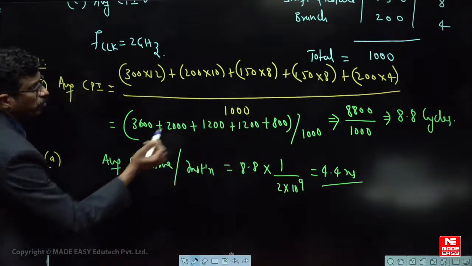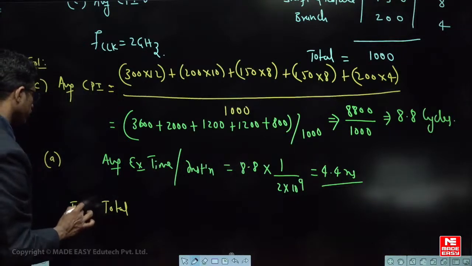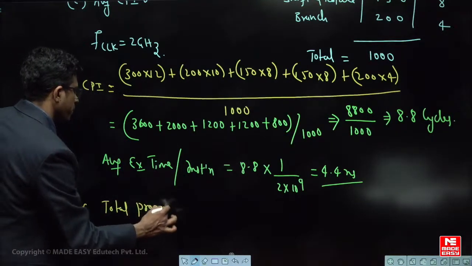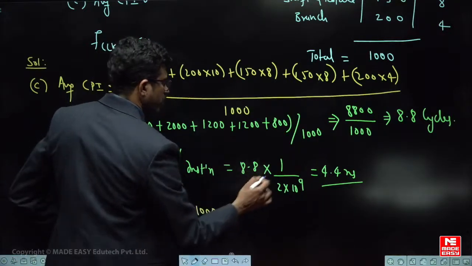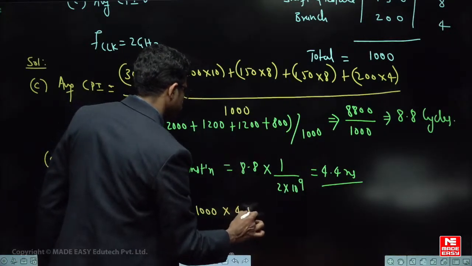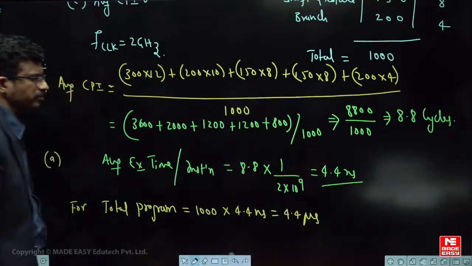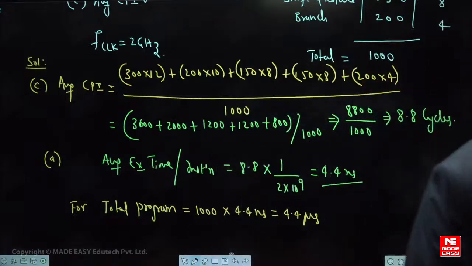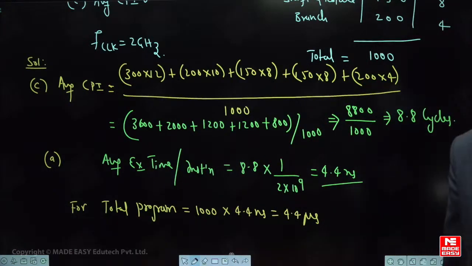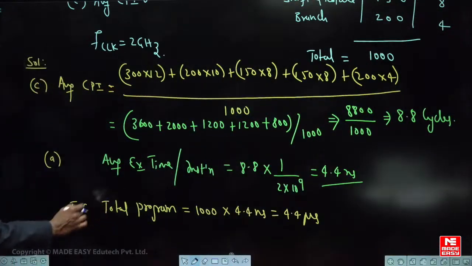So for total program, how many are there in total? 1000 instructions. So for total program, how much is it? 1000 into what is the time per one instruction? 4.4 nanoseconds. So that is simply 4.4 microseconds. Is it understood? Yeah. I think the data is correct, no, everyone? Yeah, correct, 8.8. So what is the answer now? 4.4 microseconds is total execution time for total program.